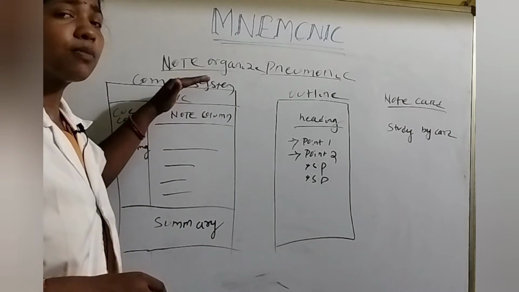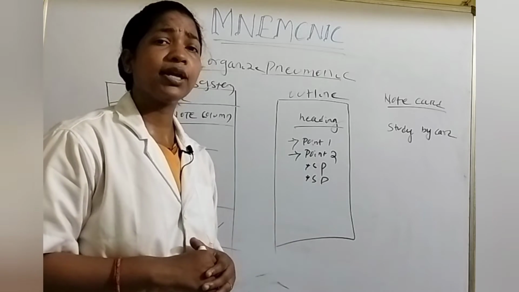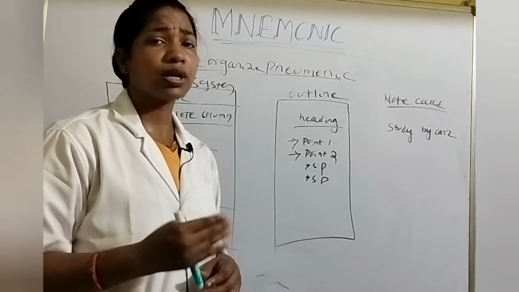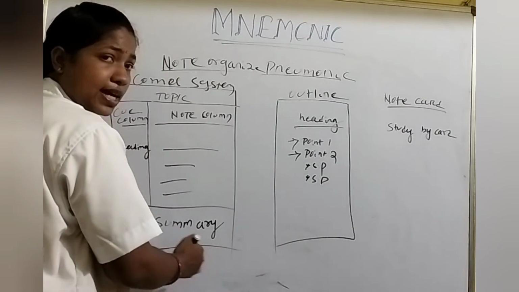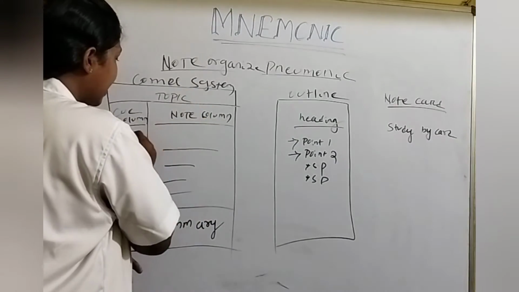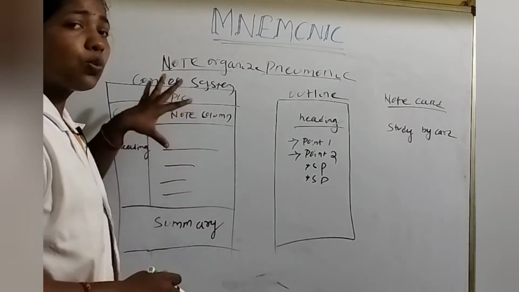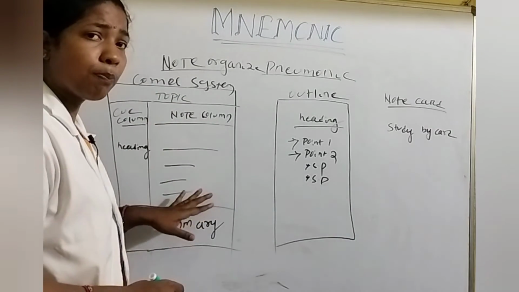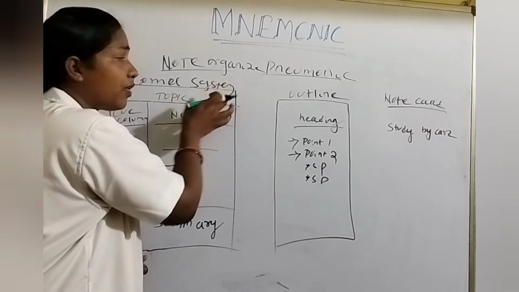So what does the Cornell system of note making mean? Here we divide a single paper into 4 parts and we write there. For example, it is 1 page, and that page is divided into 4 parts. That is 1 part, that is 1 part, that is 1 part, and that is 1 part. So 1 page is divided into 4 parts. Then the upper part of the page consists of headings.